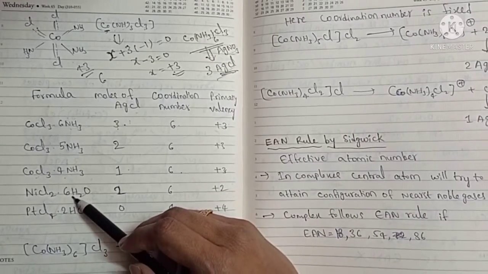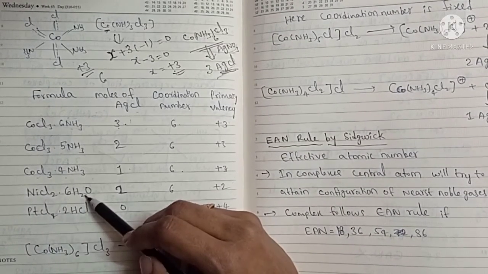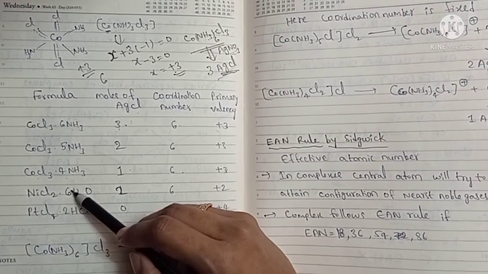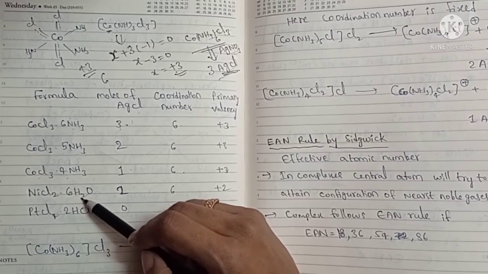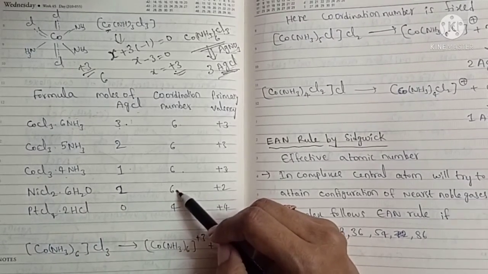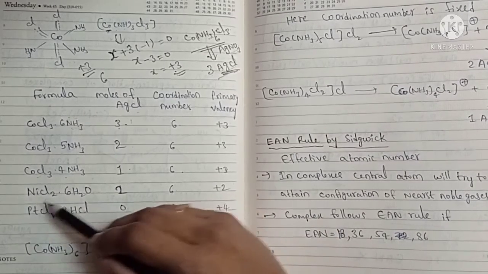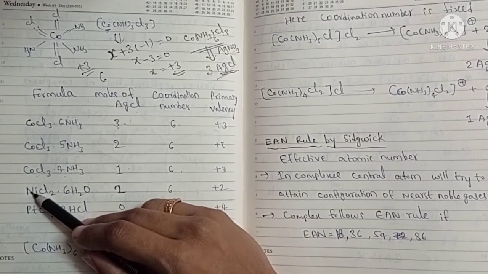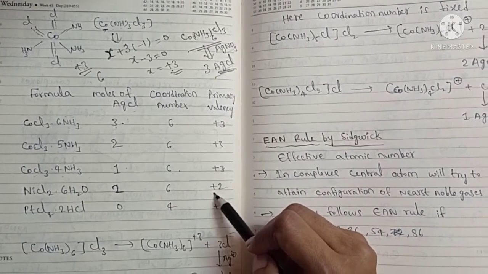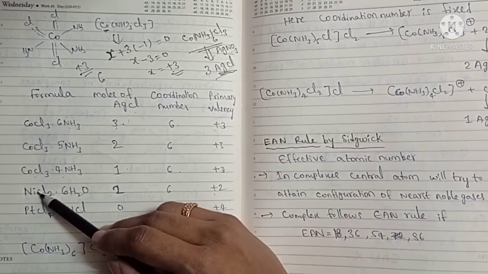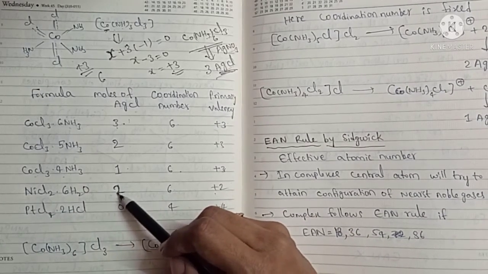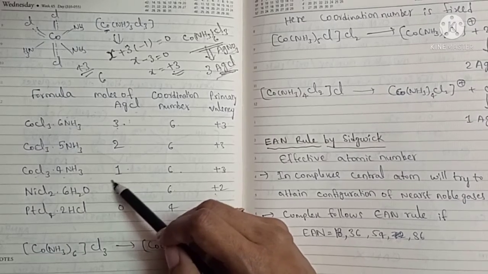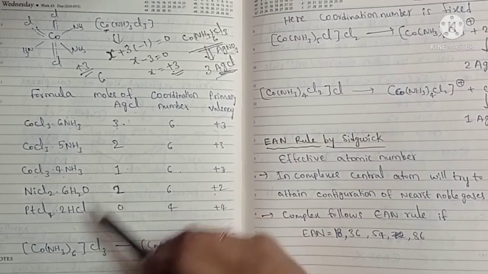For the complex Ni(H2O)6Cl2, the 6 water molecules satisfy the coordination number, the secondary valency, which is 6. Nickel is in the +2 oxidation state, so the primary valency is +2. Since 2 chlorines are outside the sphere, they will form 2 moles of AgCl with AgNO3.